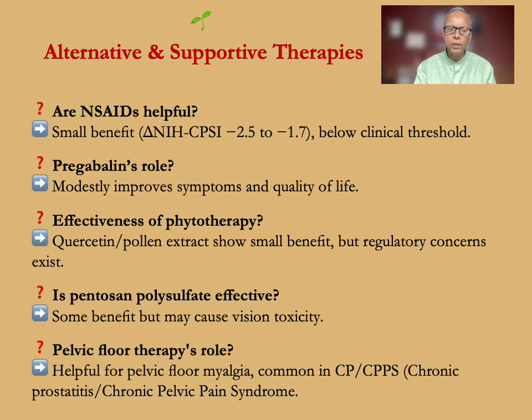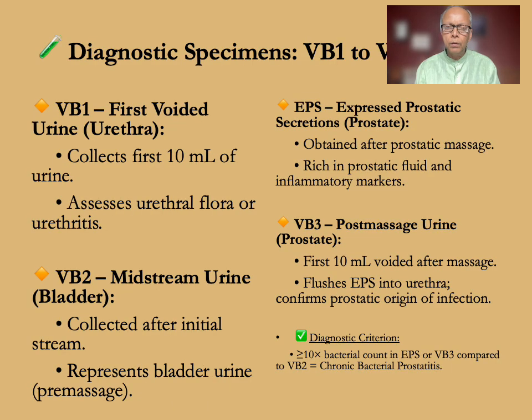This is in a nutshell on this review. For those interested in the diagnostic specimens VB1, VB2, VB3, and expressed prostatic secretions, hit pause and watch this segment. The diagnostic criterion is 10x the bacterial count in expressed prostatic secretions, or VB3 compared to VB2, equivalent to chronic bacterial prostatitis.